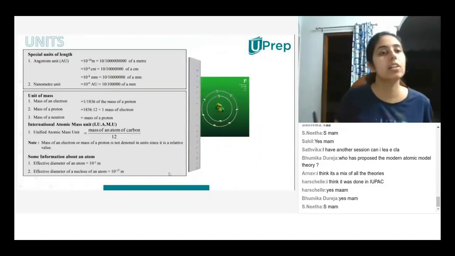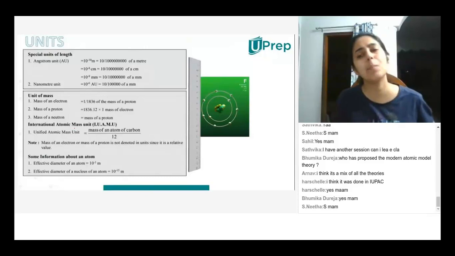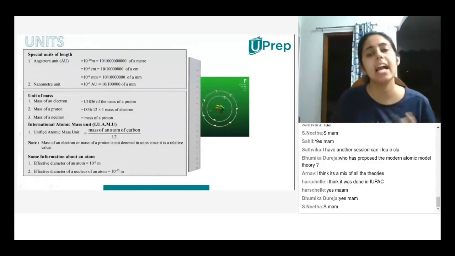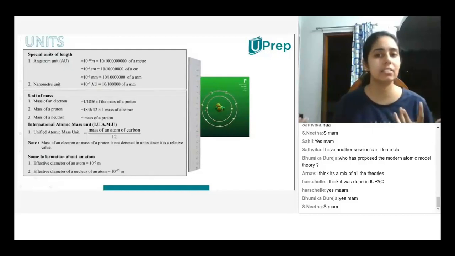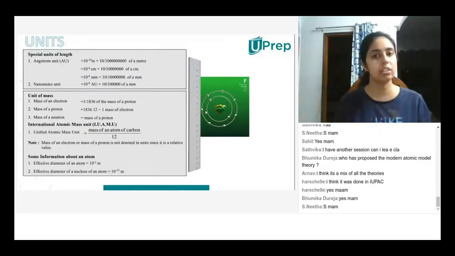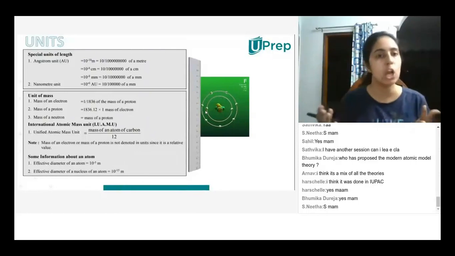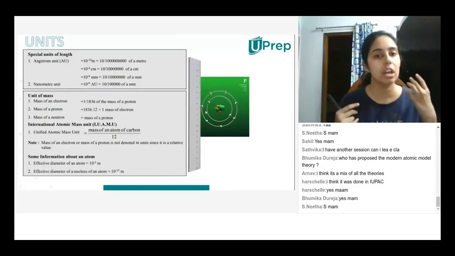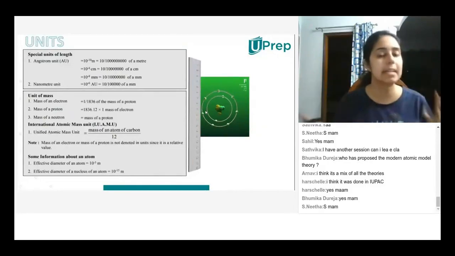Alright, now let's take a look at the units of length. Because an atom is so tiny, it doesn't make sense for us to measure it with a regular scale or ruler, because we can't even see an atom. So if we can't even see an atom, imagining an atom in terms of millimeter or meter doesn't make sense.